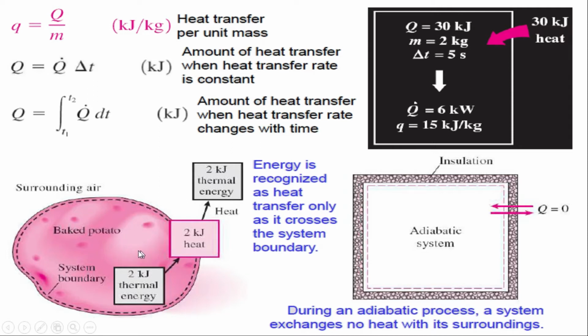So the system energy will decrease, then the surrounding energy will increase, and you can see the amount of energy is the same: 2 kilojoule and 2 kilojoule for the system and surrounding. So the total energy of the system and surrounding will be the same. The heat transfer will occur only when there is energy transfer at the boundary. So energy is recognized as heat transfer only as it crosses the system boundary. If it's not crossing the system boundary, then it will be only internal energy.